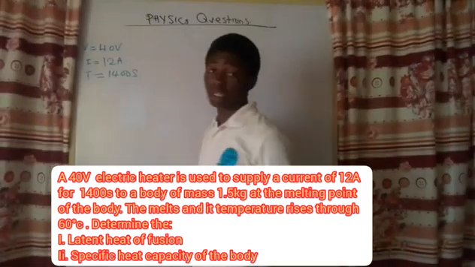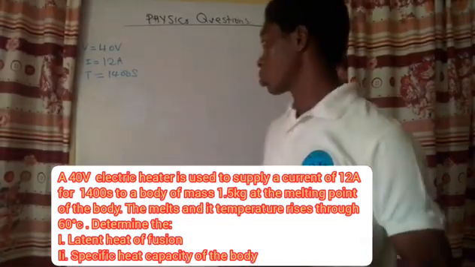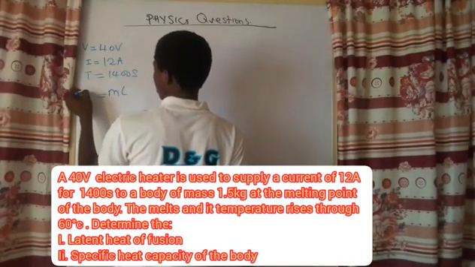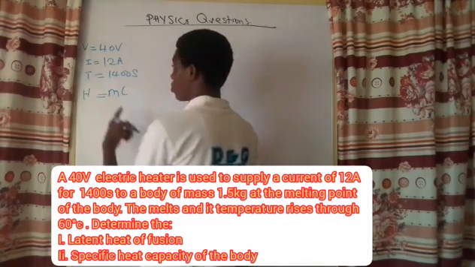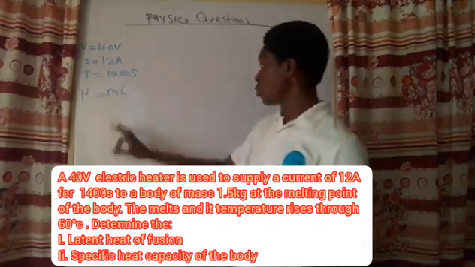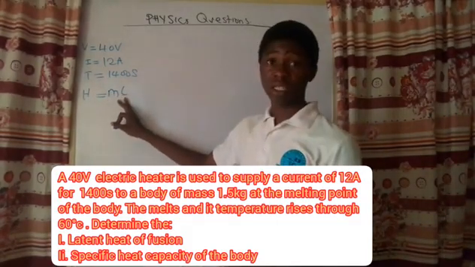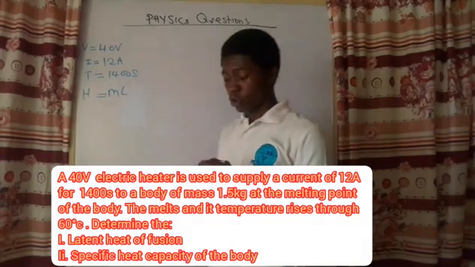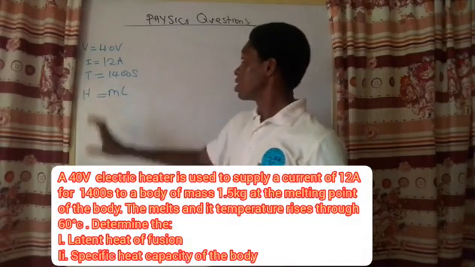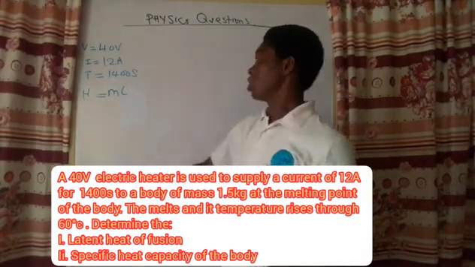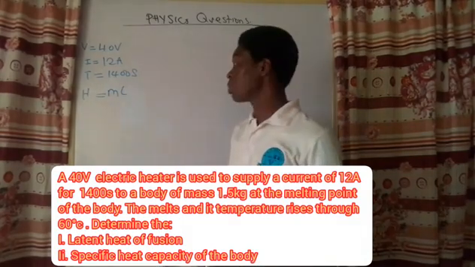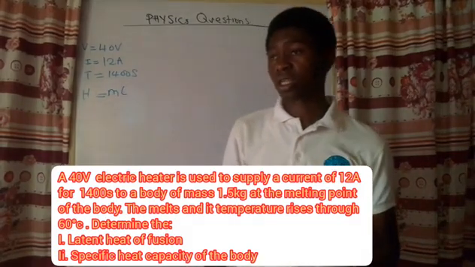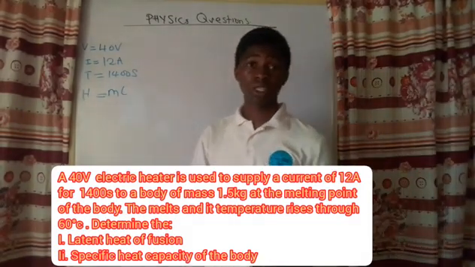Now, you must know that the latent heat of fusion of the very body is going to be just ml, right? This is the latent heat of fusion of the very body. But now, for this latent heat of fusion, we know the mass, we don't know the specific latent heat of fusion, right? But then we are going to make use of the fact that the heat that is lost by the heater will be equal to this same heat, which we call latent heat of fusion. Latent heat of fusion is a hidden heat that can be used for change of states.